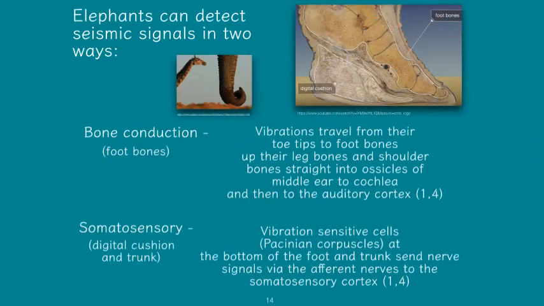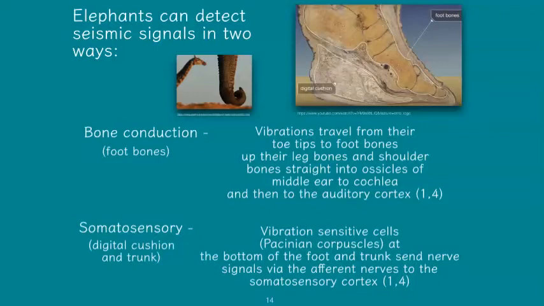Next, we're going to discuss the two ways that elephants can detect seismic signals, and these are through bone conduction and also through a somatosensory pathway. Now, bone conduction heavily relies on the foot bones, and vibrations tend to travel from the toe tips of the foot bones up the leg bones, into the shoulder bones, and straight into the ossicles of the middle ear. From here, the vibrational signals travel to the cochlea, and then this signal is emitted to the auditory cortex where the signal is processed. The somatosensory pathway makes use of the elephant's trunk as well as a digital cushion, which is found in the heel of their foot.